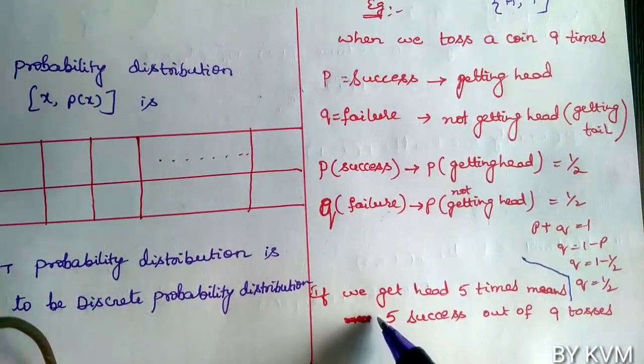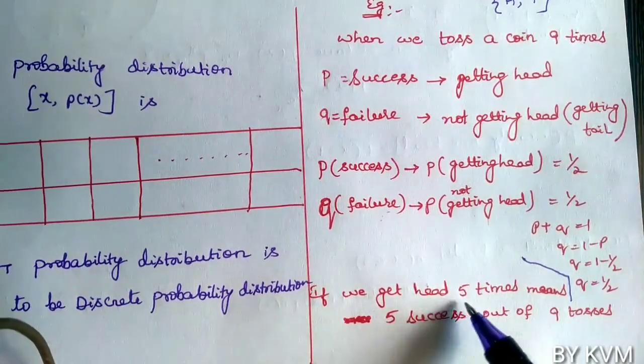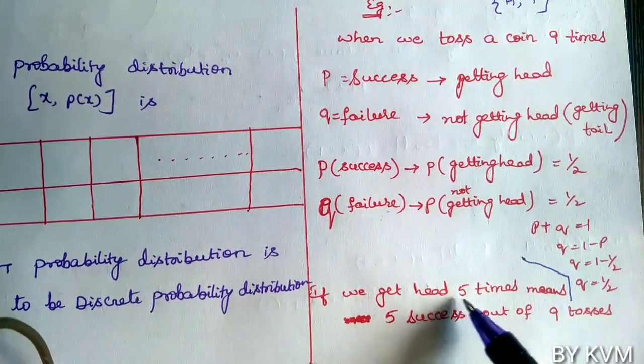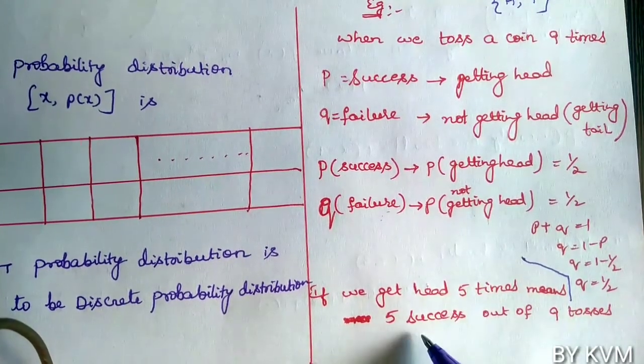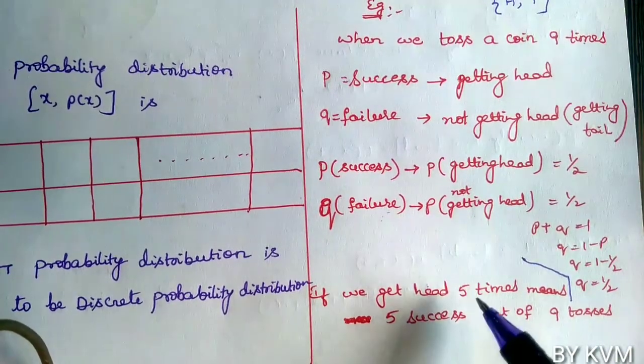In 9 tosses, if we get head 5 times, that means 5 successes out of 9 tosses, where success means getting head.